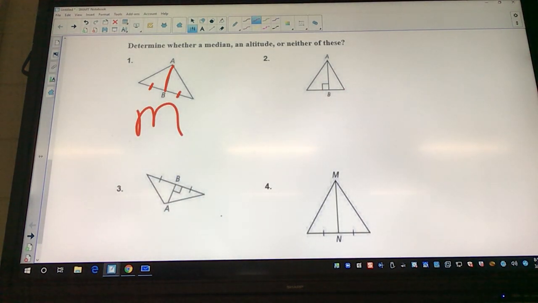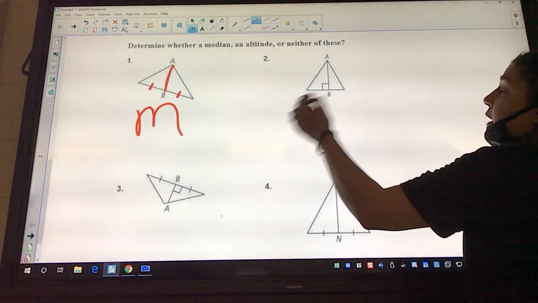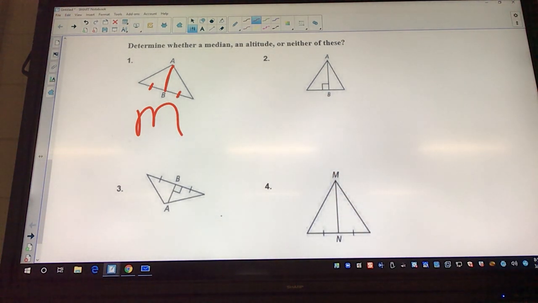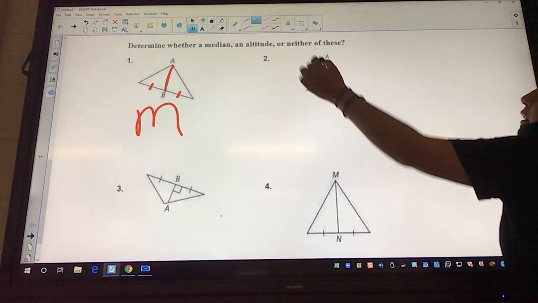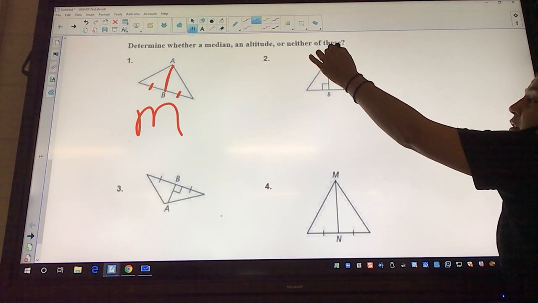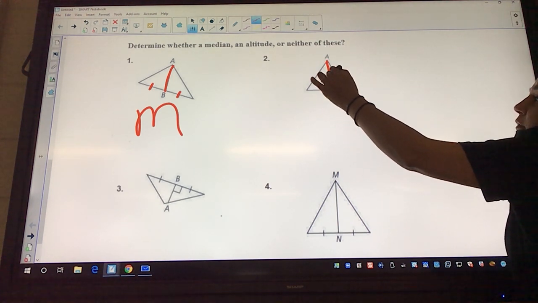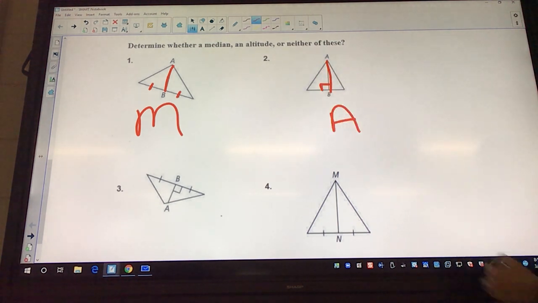Okay, look at the next one. Does it have tick markers? No, so it's not going to be a median. Does it have the square for an altitude? Yes. Okay, and so we have to make sure it starts at a vertex and goes down, and it does, so this has got to be an altitude.